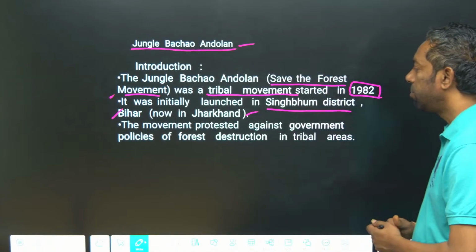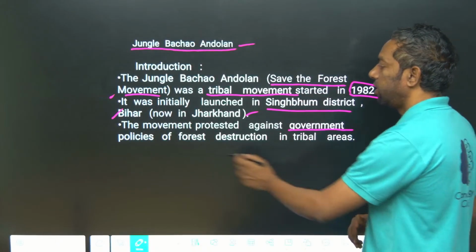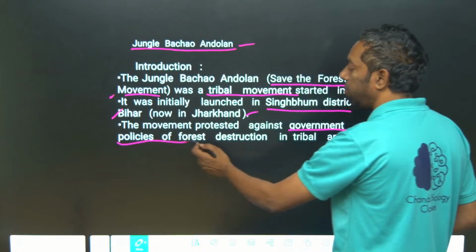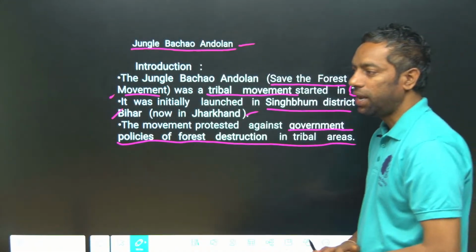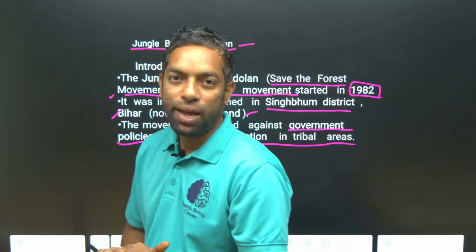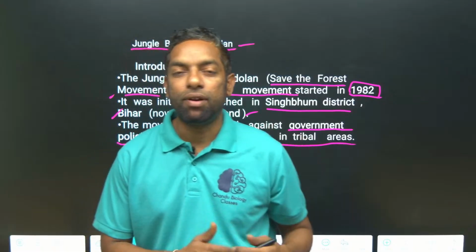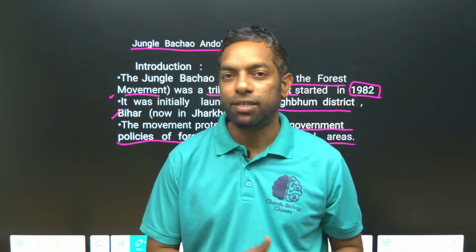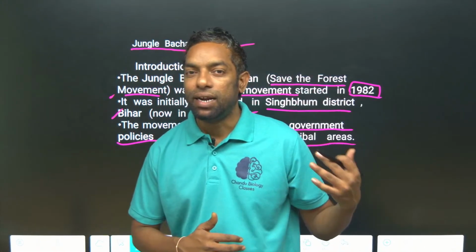The movement protested against government policies for forest destruction in the tribal area. There were developmental projects in hilly areas that were tribal habitations, and they did not allow such projects because of the displacement of their habitations.